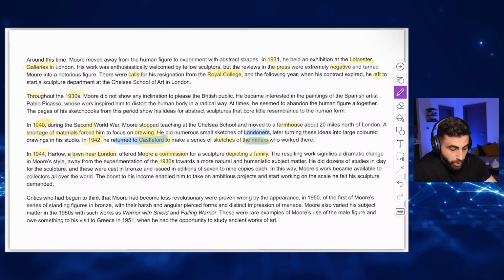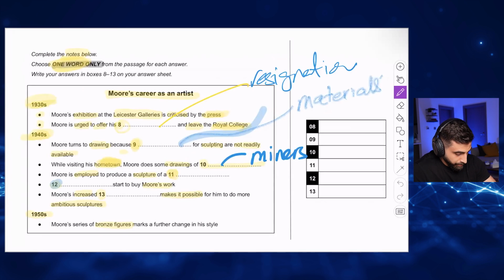So I think the word family in this case is the correct answer. Mo is employed by that town because they offered him a commission to produce a sculpture depicting a family. So the correct answer is family.